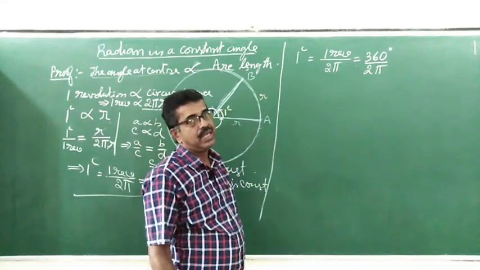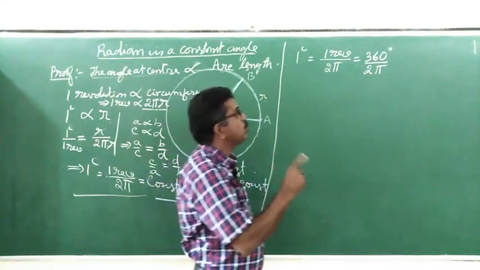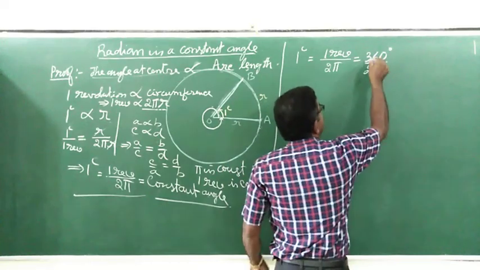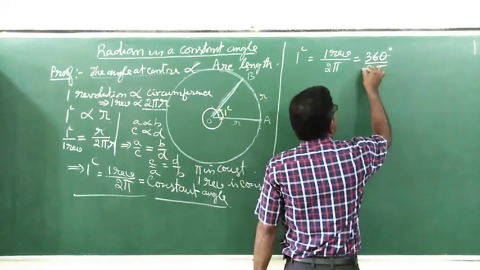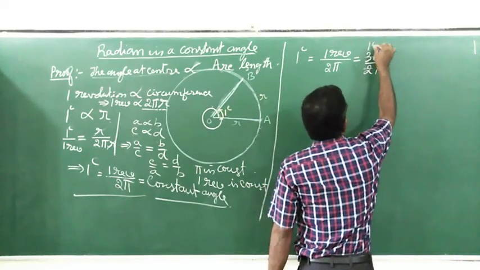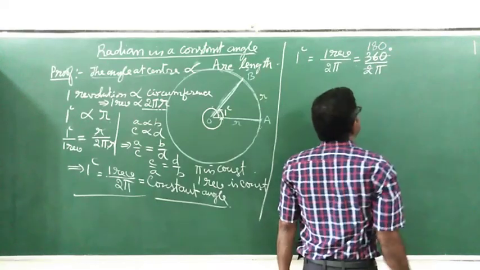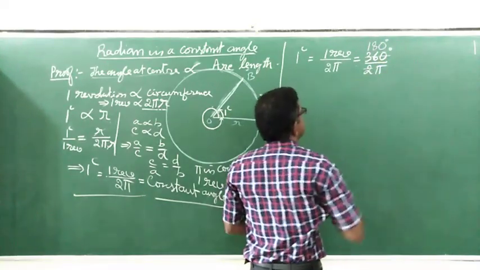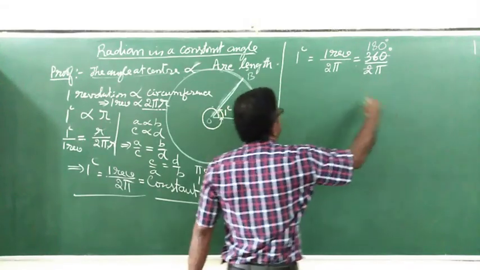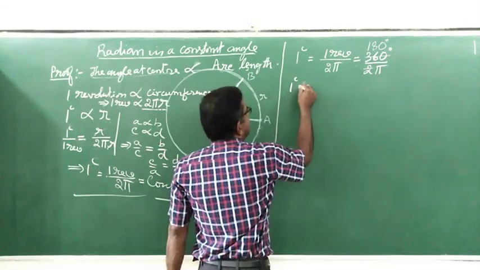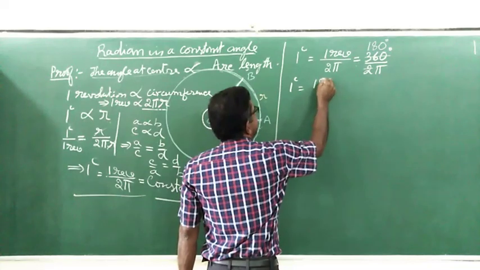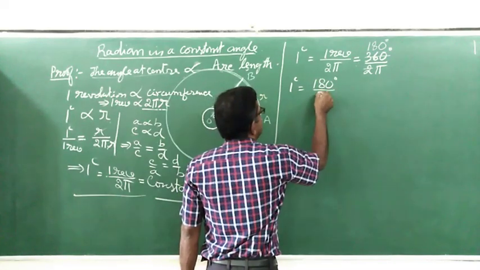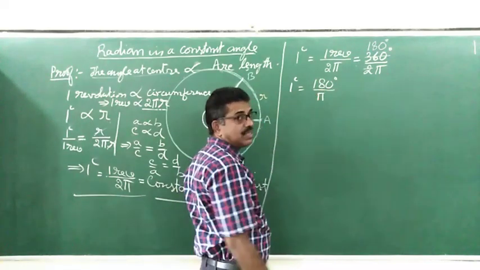The even number 360 cancels here, it is 180. The degree will remain, divided by pi. Therefore 1 radian is 180 degree divided by pi.